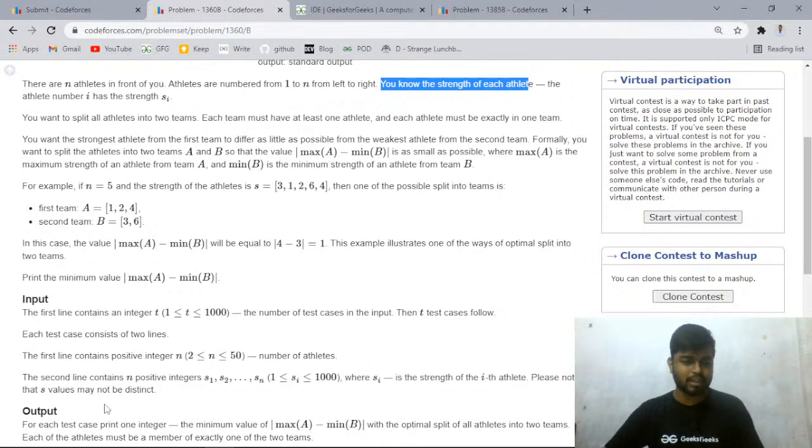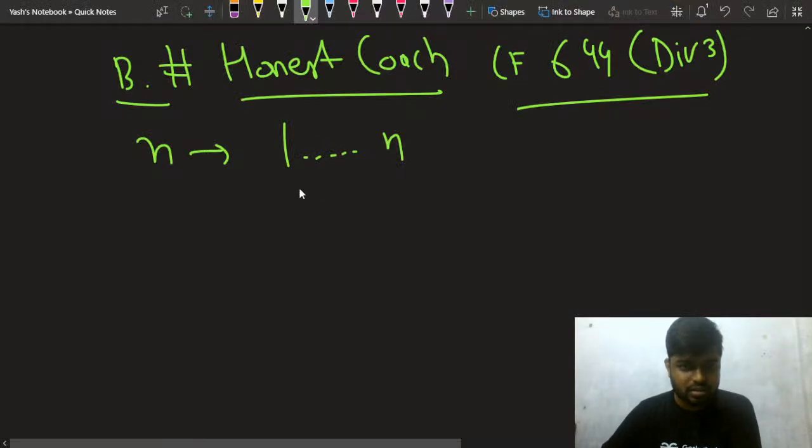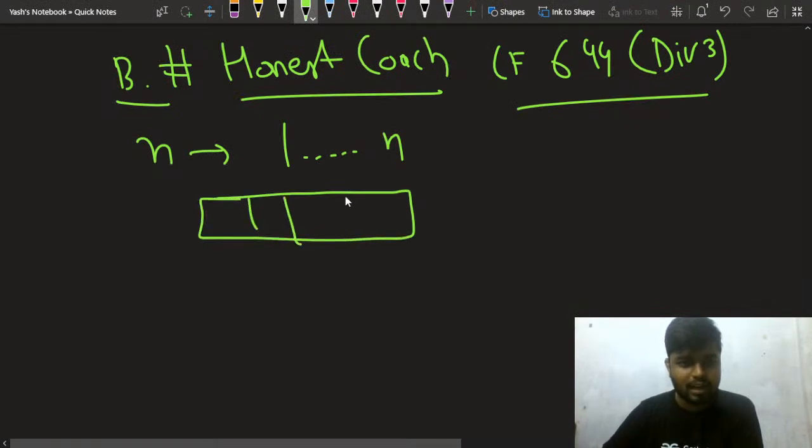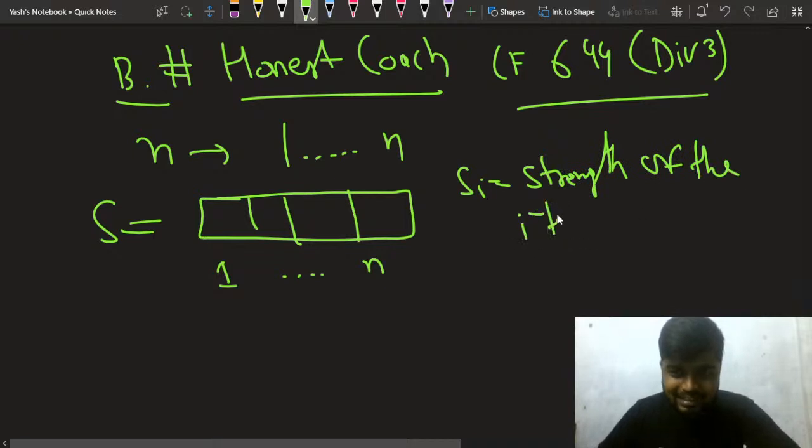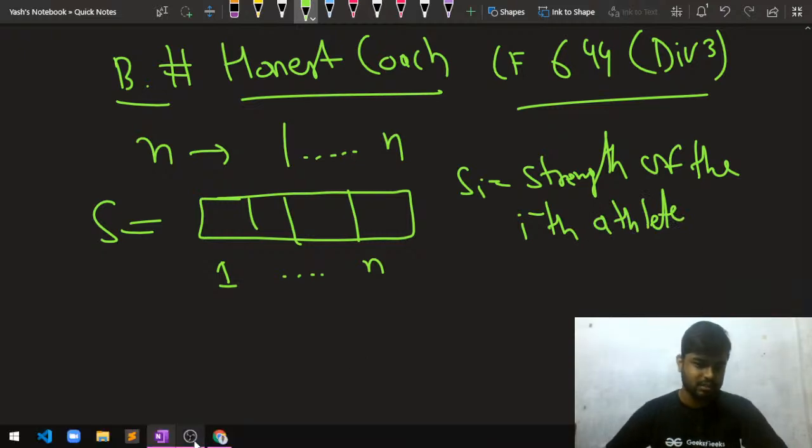Okay, you know the strength of each athlete. So let's say you have an array, and let's name it S, from 1 up till n. So s_i is the strength of the ith athlete. This is what you have.